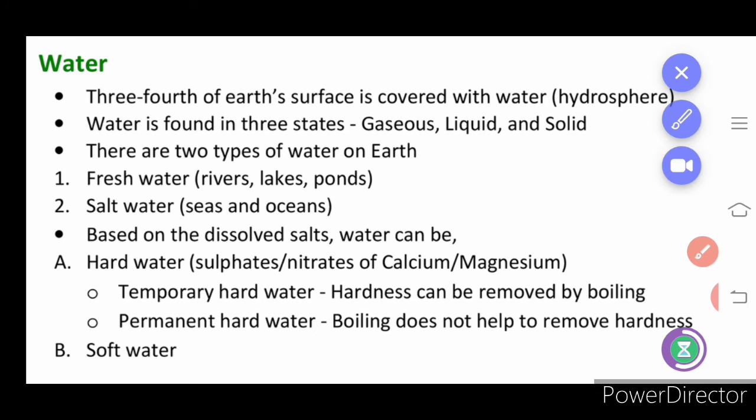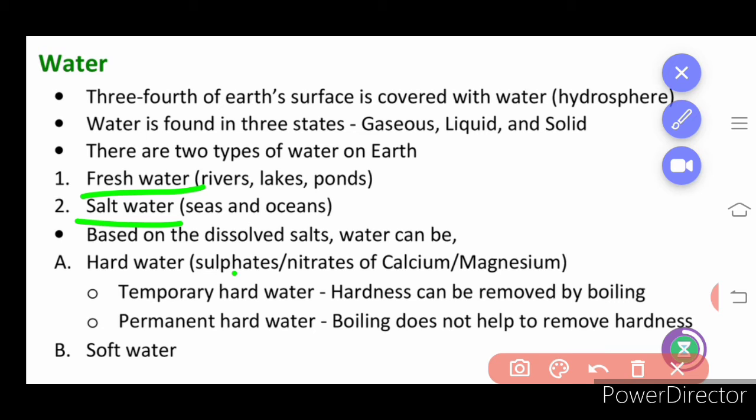Next we are going to learn about water. Water is an essential component because 3/4 of our earth is covered by water. It is termed as hydrosphere. Three states of water: gaseous, liquid and solid, and two types of water on the earth: fresh water and salt water. Based on the dissolved salt content, they are differentially named.